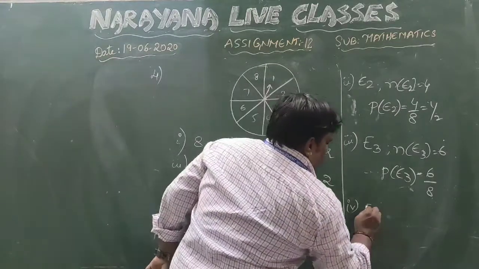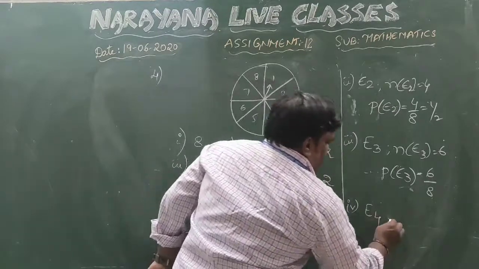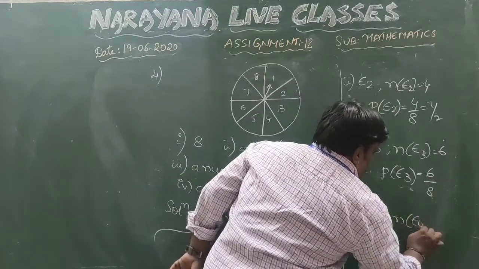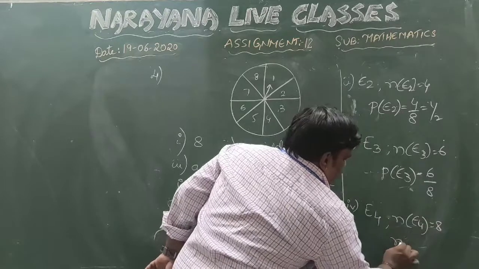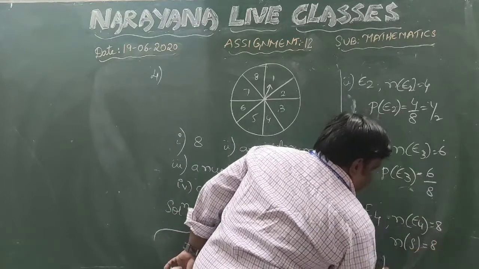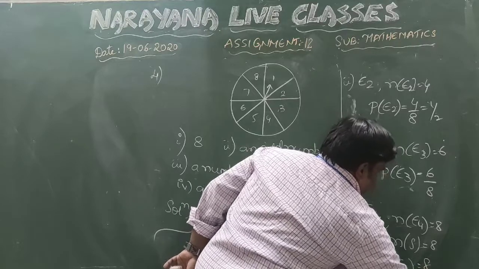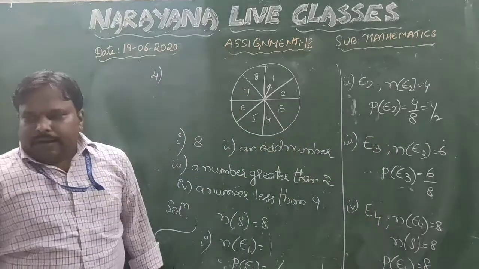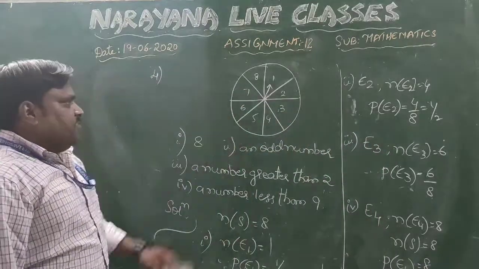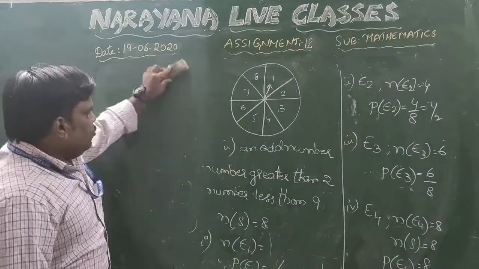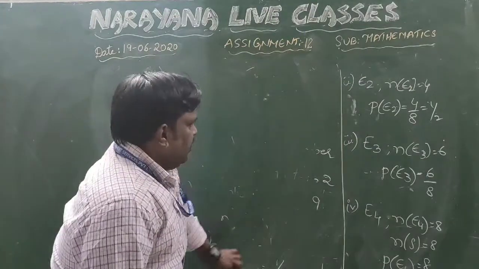So there are total, if you take this E4 as the event, then n of E4 is equal to 8. So n of S also is 8. So therefore probability of this part will be 8 by 8. That is equal to 1, which is a sure event. Right? So question number 4 is this one. Coming to the next question. Question number 5.